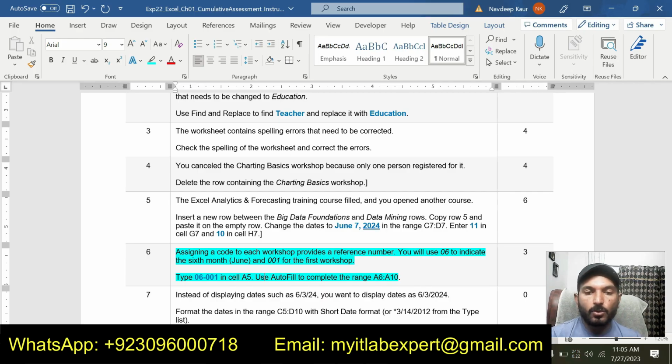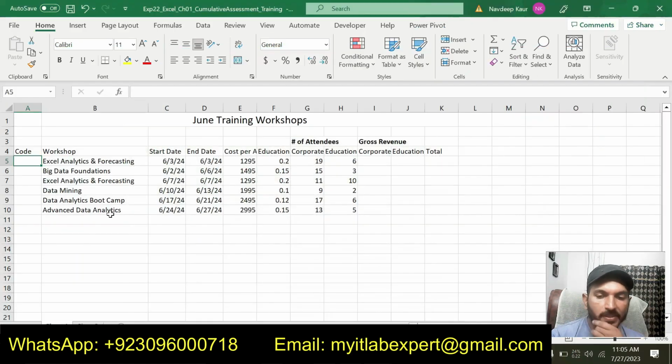And we are assigning a code to each workshop. So type this 06-001. Now we will use the autofill option to complete this series. And you can see that we have assigned a code to each of the workshop.